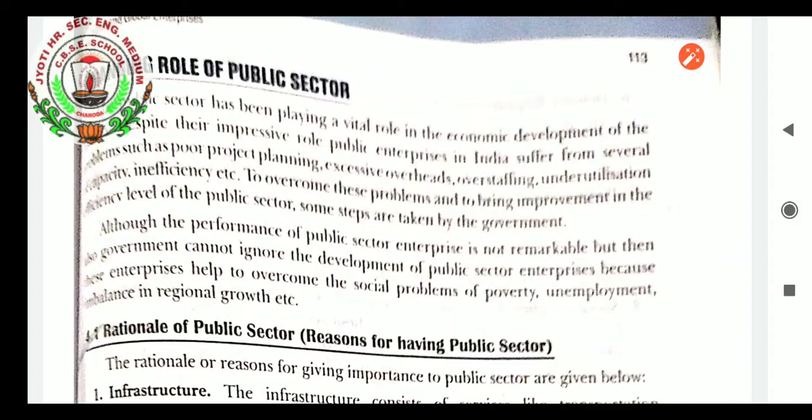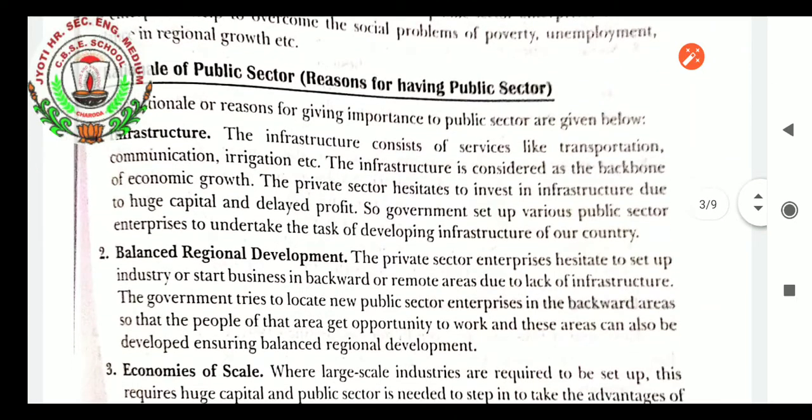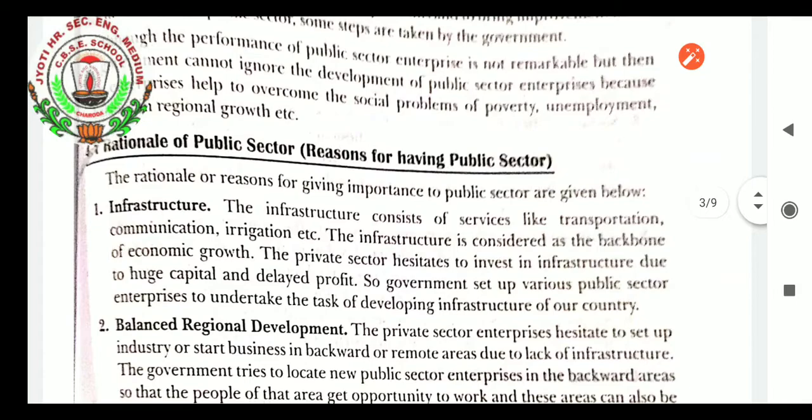That is, although the performance of public sector enterprises is not remarkable, the government cannot ignore the development of public sector enterprises, because these enterprises have to overcome the social problems of poverty, unemployment, and imbalances in regional growth, etc. Rationale, or reasons for having a public sector. The reasons for giving importance to the public sector are as given below.